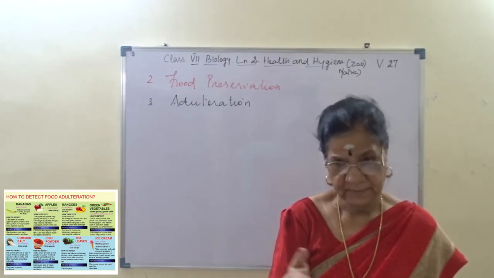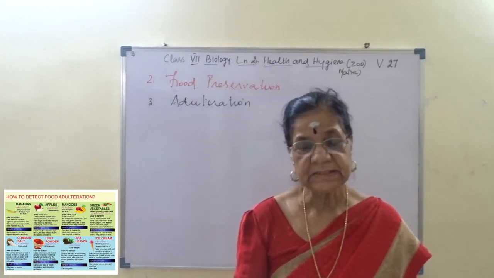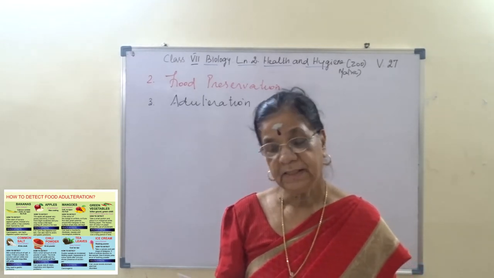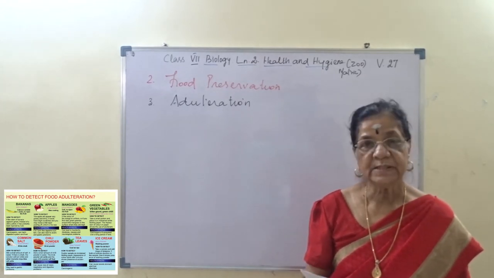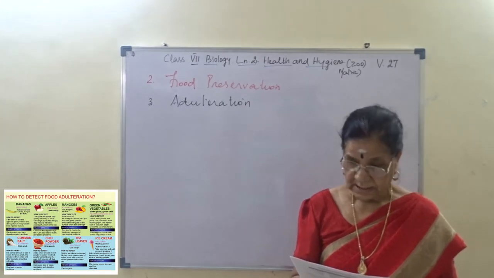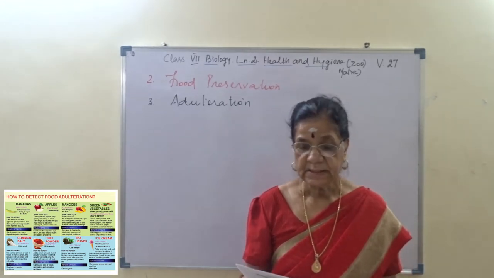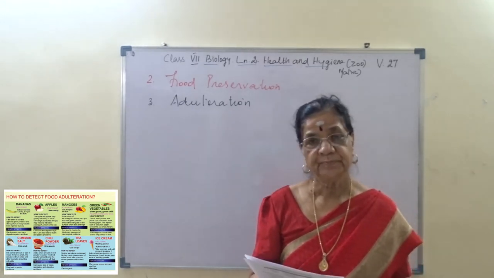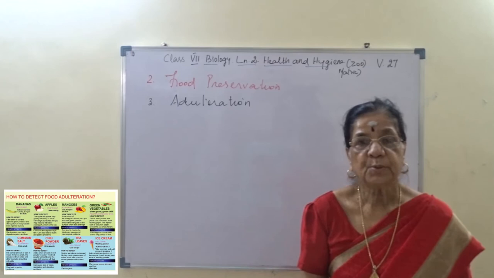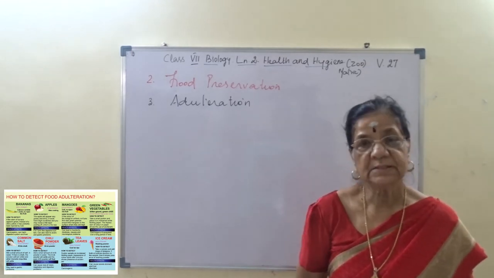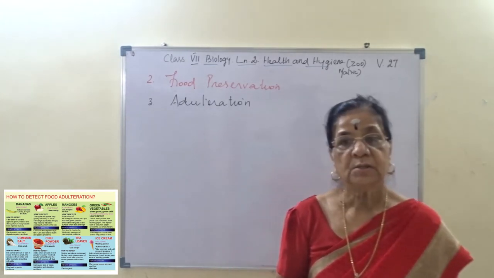For instance, rose milk, ice cream, ice sticks, sweets, lemonade and aerated water have colors added to them. They have colors added to them. I hope you are able to follow this. Yeah? So permitted colors should be used in proper concentration, otherwise they become harmful. The non-permitted colors are much more harmful.